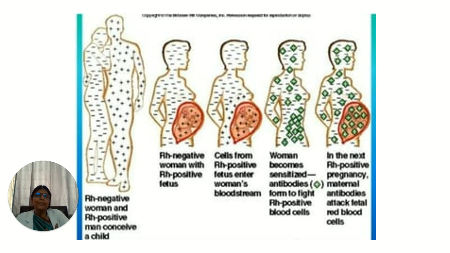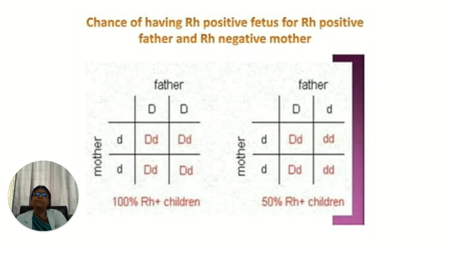So the next time there is an RH positive pregnancy, again an RH positive baby, what happens is these antibodies, which are already formed because of the anamnestic reaction, enter the fetus and have their effect on the fetus, as we have already seen in the pathogenesis.